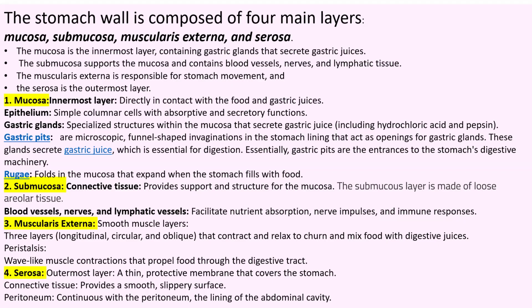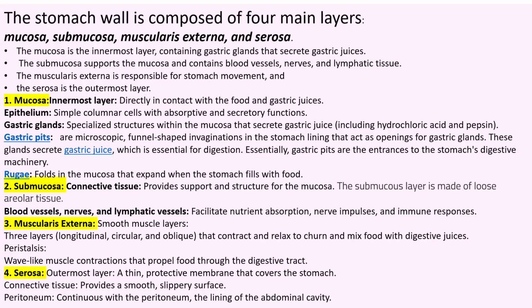It has blood vessels, nerves, and lymphatic vessels. So it helps in nutrient absorption, nerve impulses, and it has lymphatic vessels. Lymph means it gives you immunity, it makes your immunity strong. Next is the muscularis externa, which is made up of smooth muscle layers that contract and relax to churn, to break down the food, to mix the chyme. So peristaltic movement also takes place in the stomach.